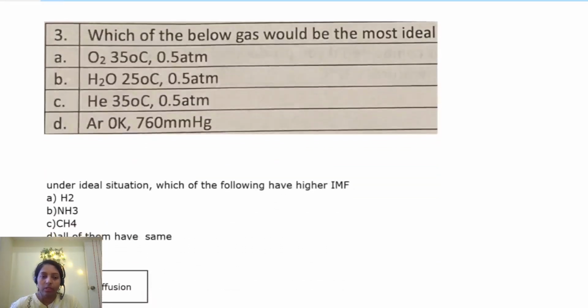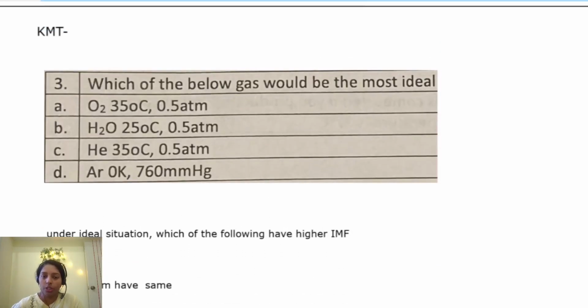Okay, right. And the normal KMT, you need to study the Maxwell distribution, and KMT, these kinds of things are maybe sometimes confusing. Which of the below gases would be the most ideal? So what is the most ideal condition? Ideal condition means, as you know, volume we need to make very high. Volume has to be very high. So if volume has to be very high, then pressure should be low and temperature should be high.